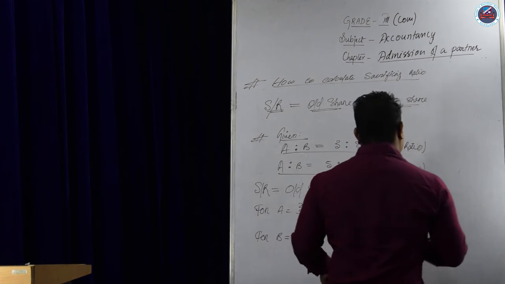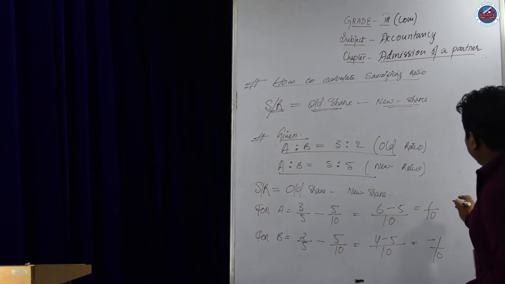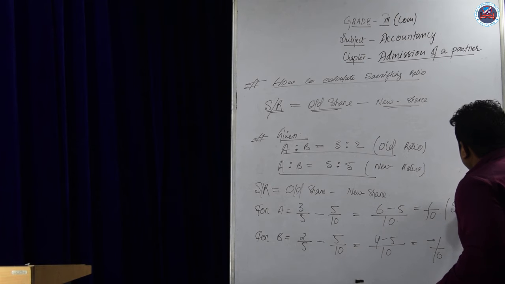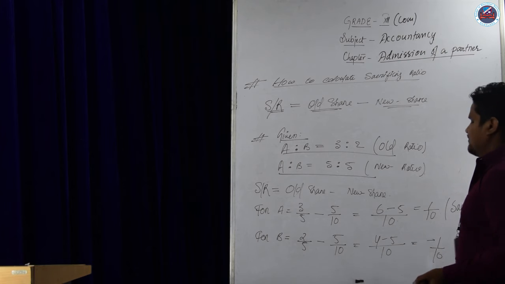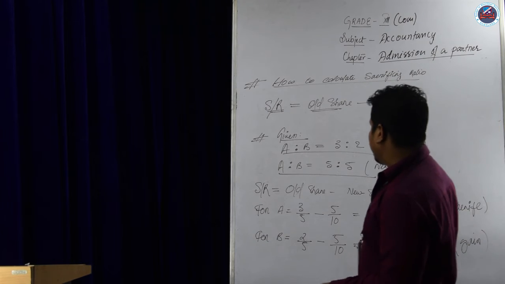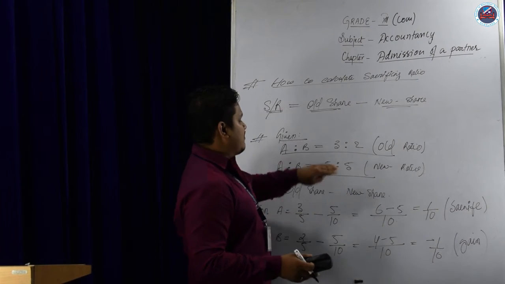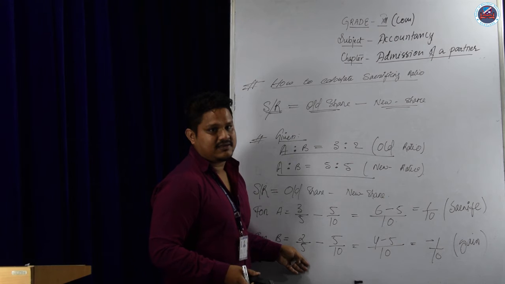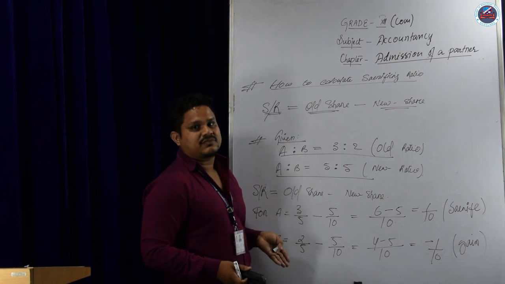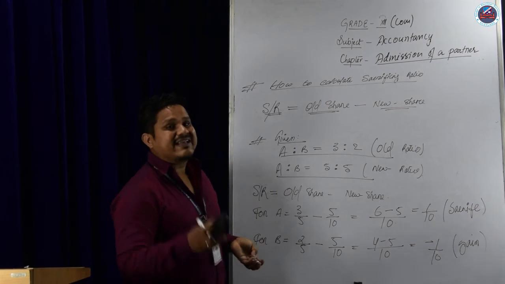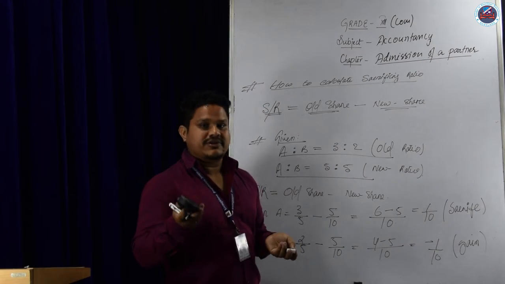What is the meaning of that? That means only A will sacrifice for the new partner, and B will gain. B will not give; B will take from A because B will not sacrifice. Sometimes this type of question also comes. This question also can be found in NCERT book, question number 3 or 4.